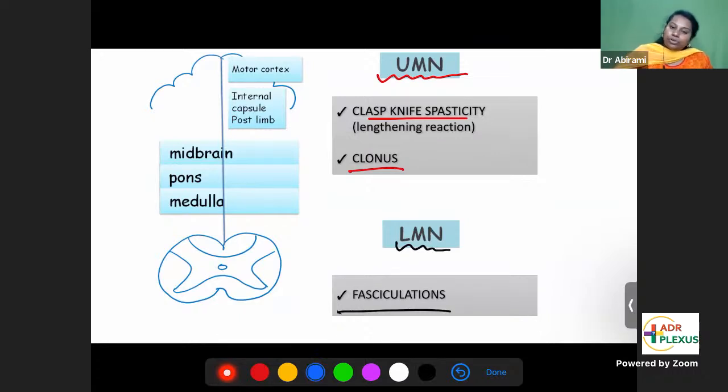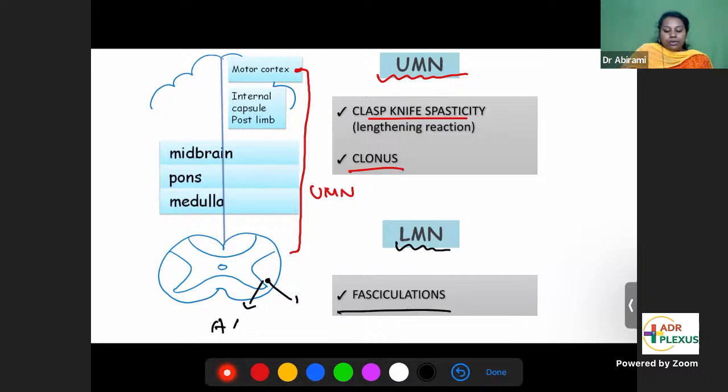See, what is an upper motor neuron disease? What are the upper motor neurons first? From the motor cortex up to the point where it reaches the spinal cord, they are called upper motor neurons. From the spinal cord, from the anterior horn cell, you have A alpha and A gamma, which go to the muscles.